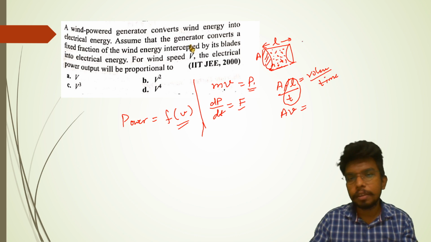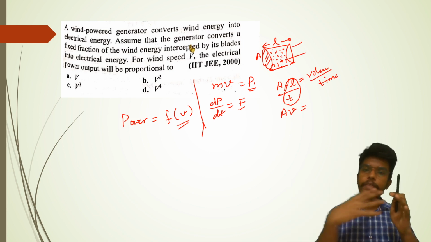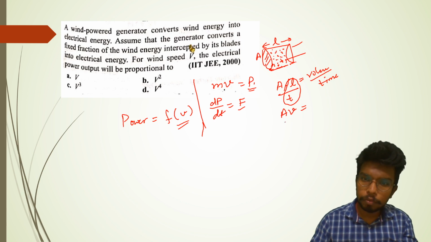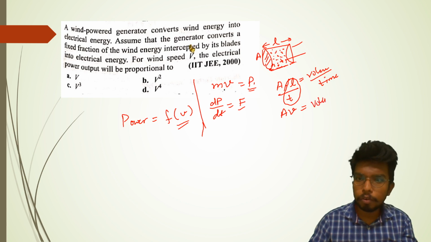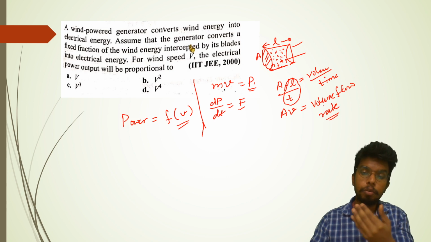Okay, now try to understand. For example, air is coming and this much air is moving out every second. So can I say that area into velocity is nothing but the volume flow rate?